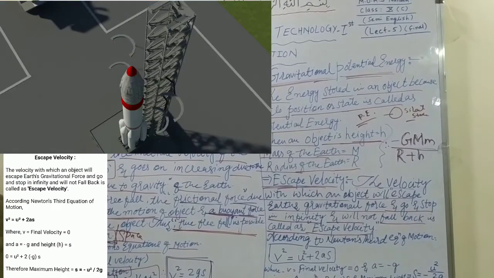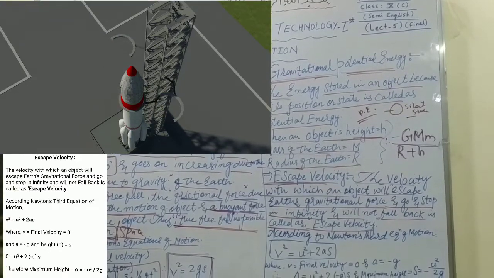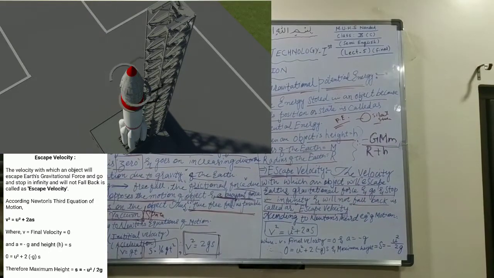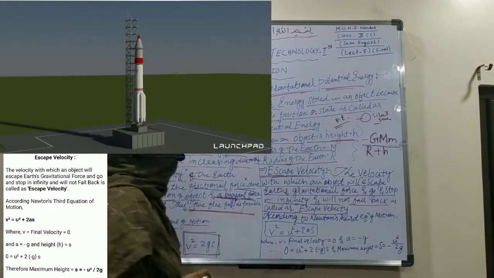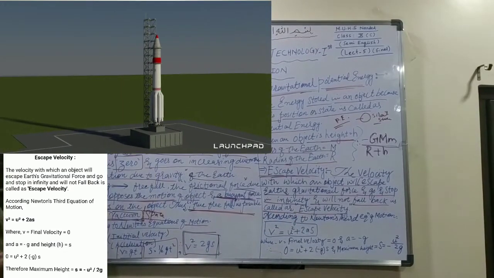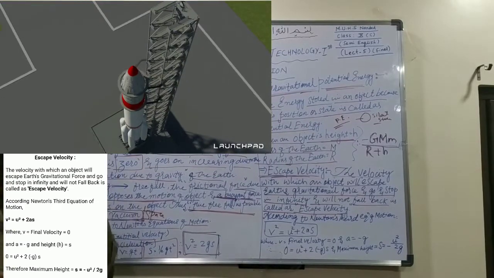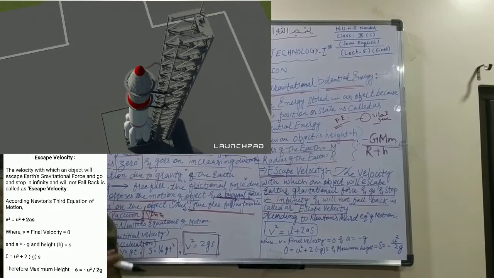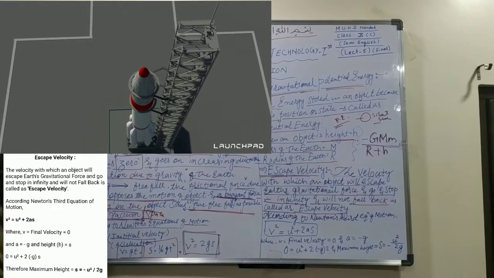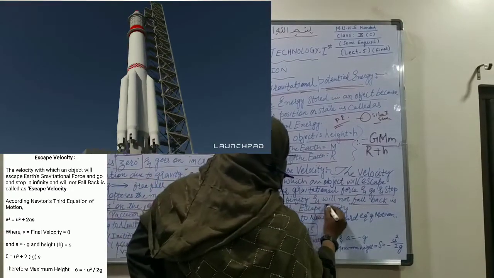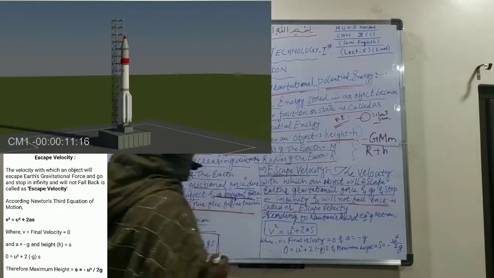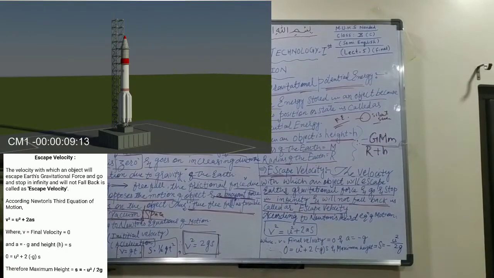When our scientists launch satellites towards space, what do they do? They apply much more force to the satellite to escape the gravitational force of the Earth, and they go towards space and remain there and do not fall back. That is called escape velocity.